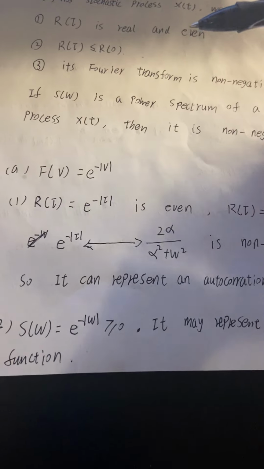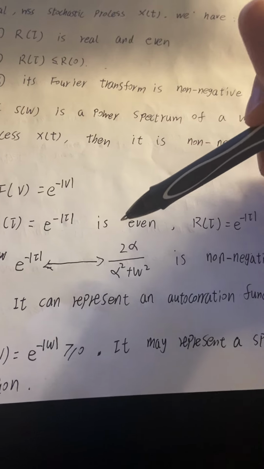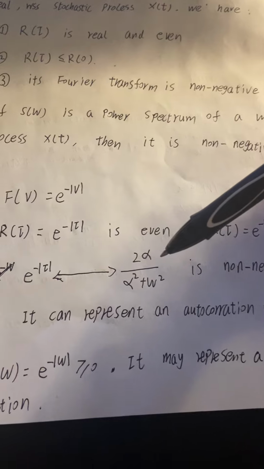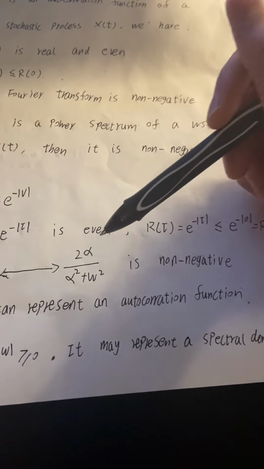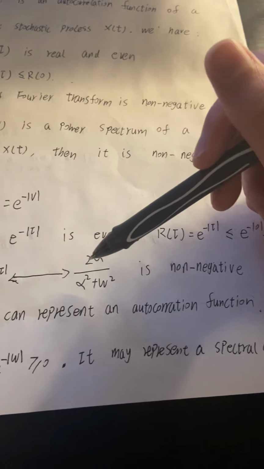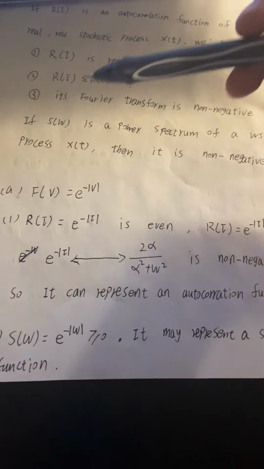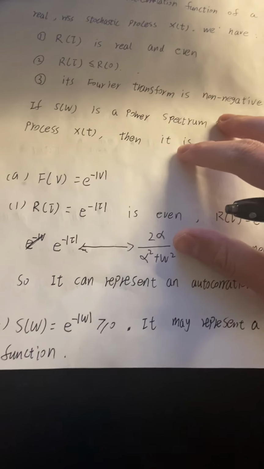And then the Fourier transform of this function is 2 alpha divided by alpha squared plus omega squared, and alpha is greater than 0, so the Fourier transform is non-negative. So the function f of v can represent an autocorrelation function.